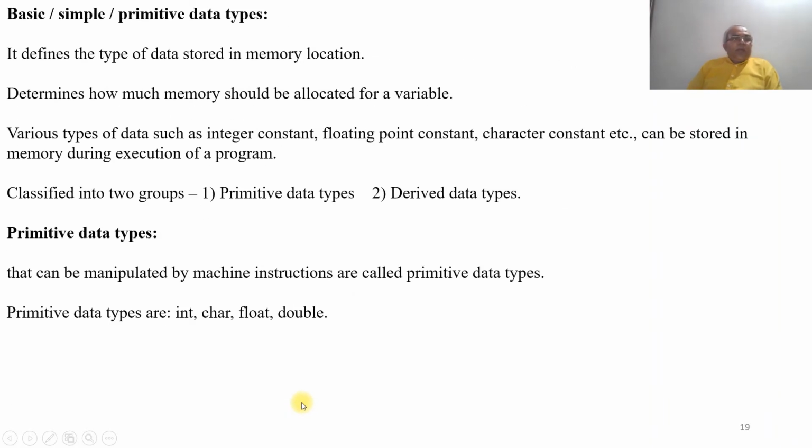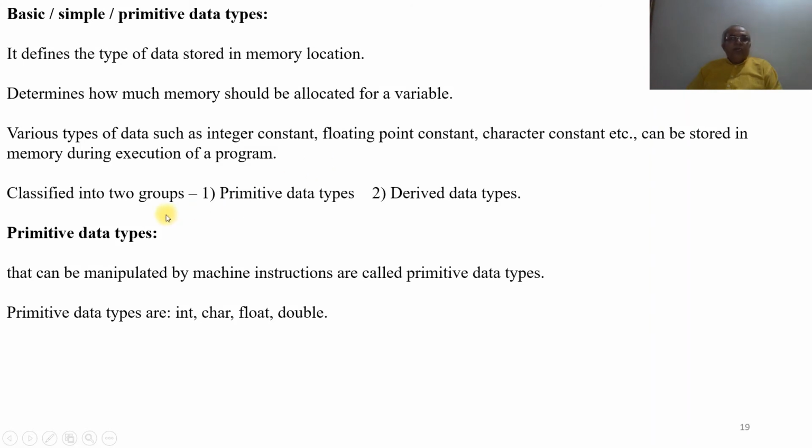Then we have the basic primitive simple data types. A data type defines the type of data stored in a memory location. It determines how much memory should be allocated for a variable, and also the various types of data, such as integer constant, floating point constant, character constant, etc., that can be stored in memory during execution of a program.